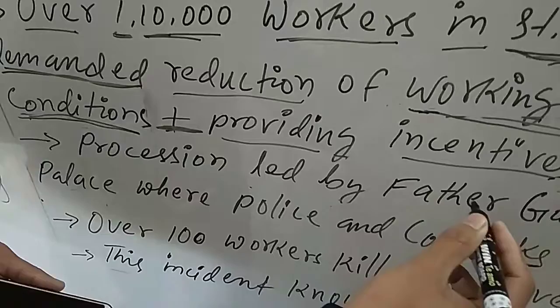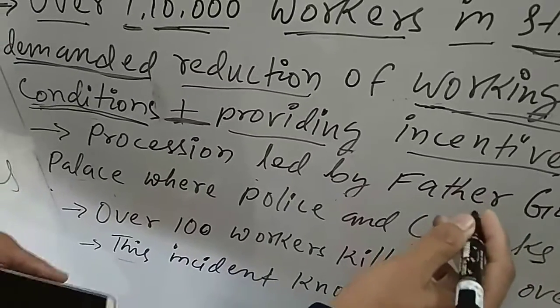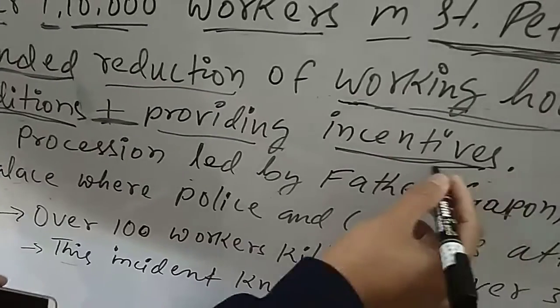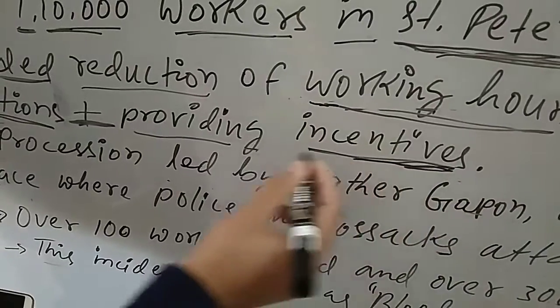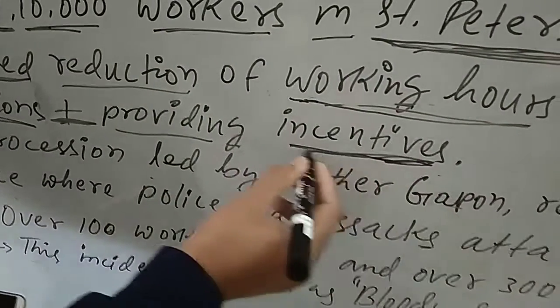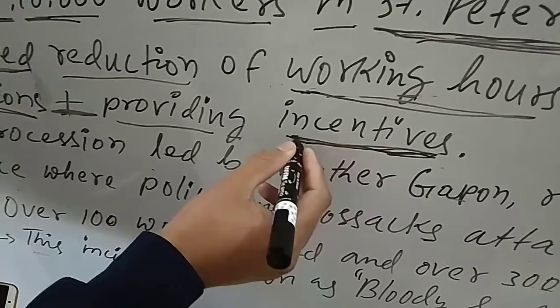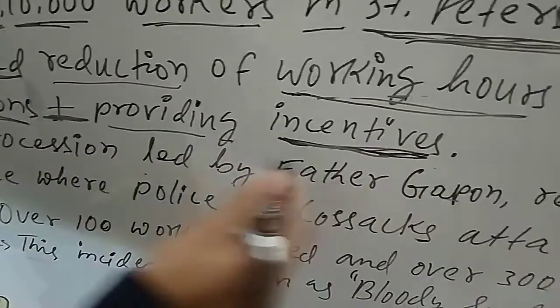Incentive means if the company gets more profit, then from the profit the company must pay the workers some amount. This is called incentive.